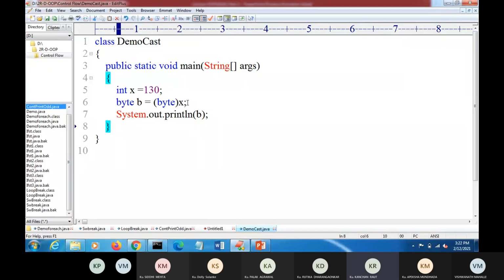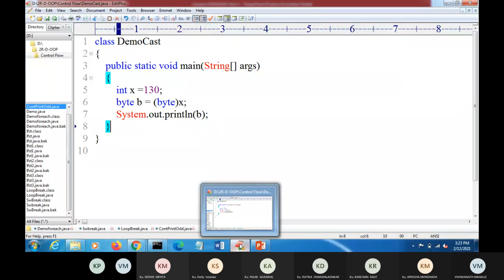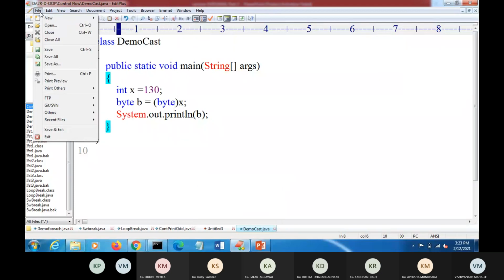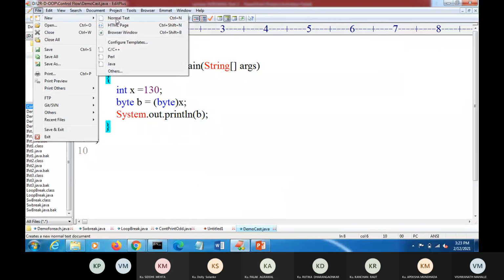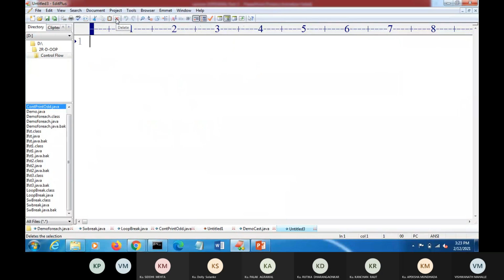Byte means it will take 8 bits of memory. Then 130 will be converted into binary, and we are taking only the last 8 bits. So I will tell you. Let me open a new text file here.